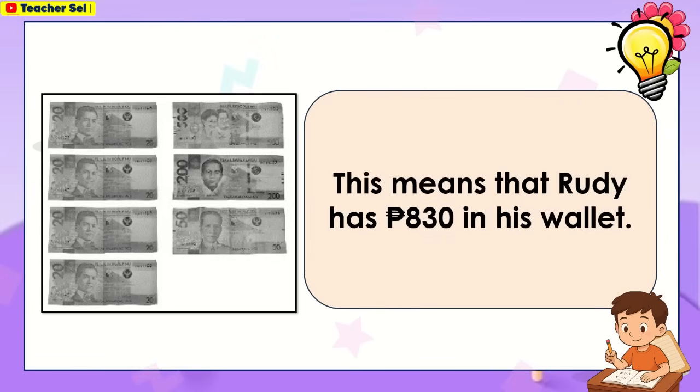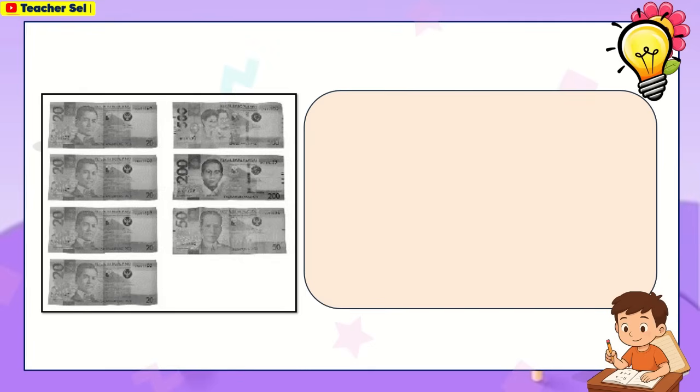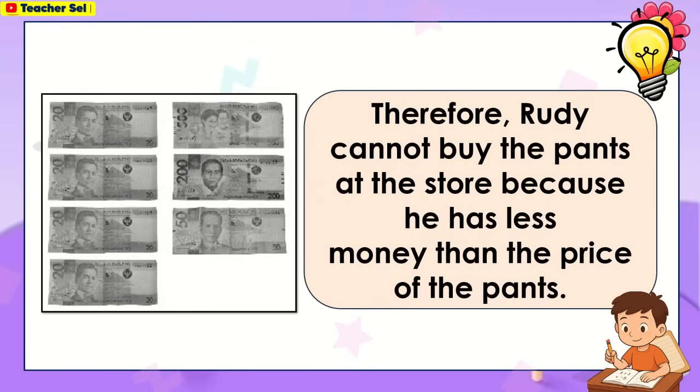This means that Rudy has 830 pesos in his wallet. Therefore, Rudy cannot buy the pants at the store because he has less money than the price of the pants.